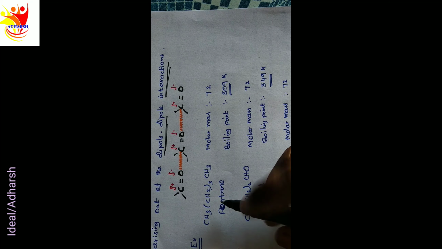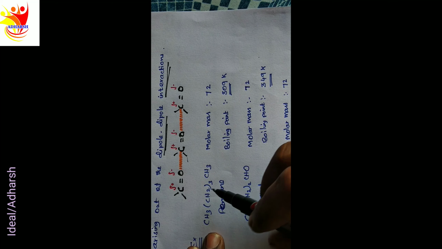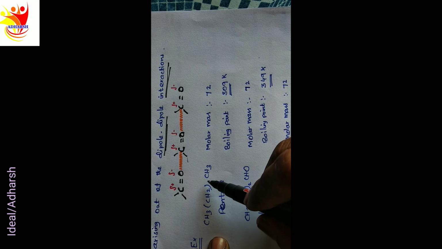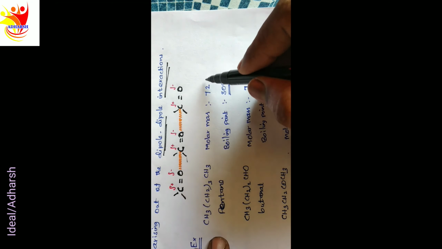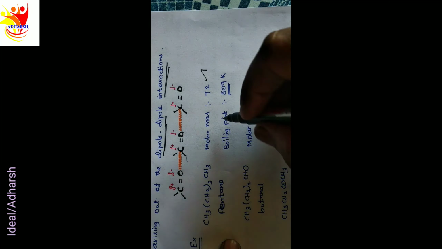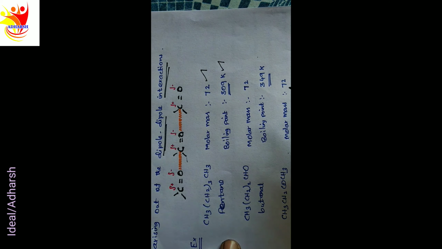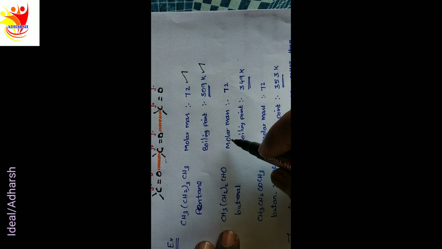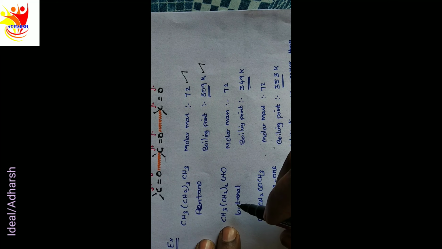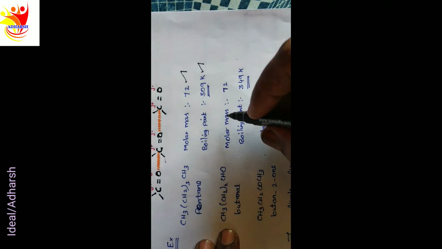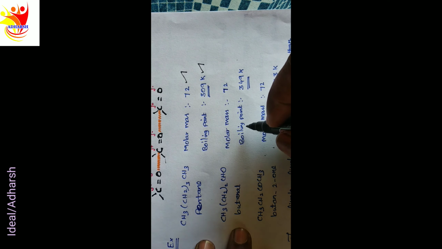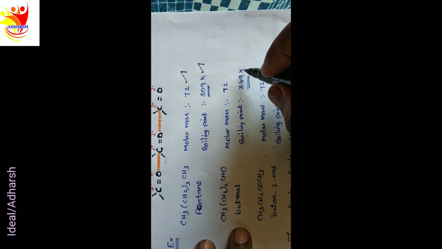Example, the hydrocarbon pentane, molecular mass 72, boiling point 309 Kelvin. The aldehyde butanal with the same molecular mass 72 has boiling point 349 Kelvin due to dipole-dipole interactions.